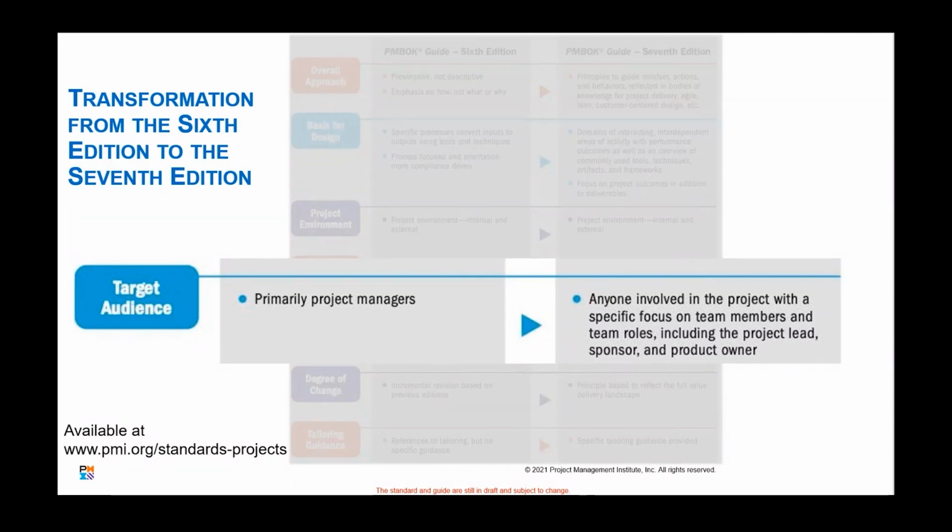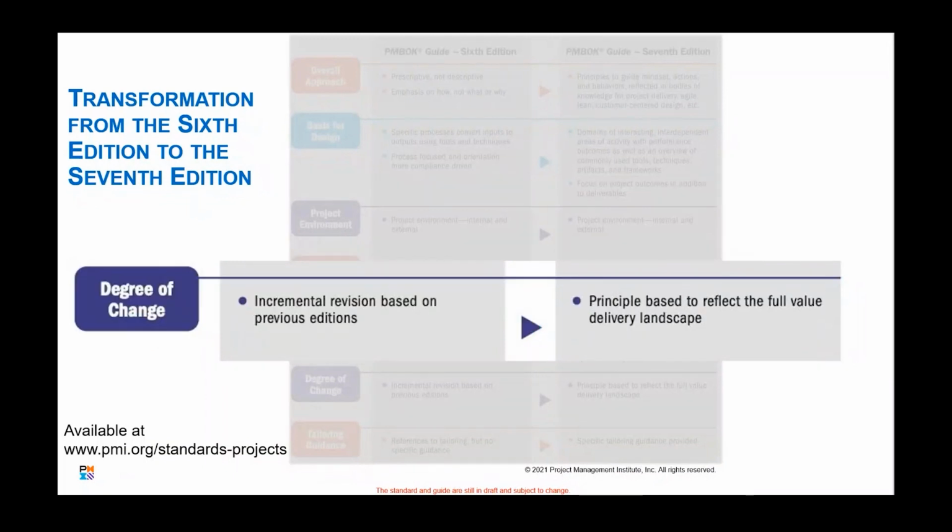So not necessarily do you have the same person being the project manager all the time. Maybe it gets into a technical aspect, and so maybe one of the technical leads becomes, in effect, the project manager. So the 7th edition is more looking at the roles, not necessarily just the project manager.